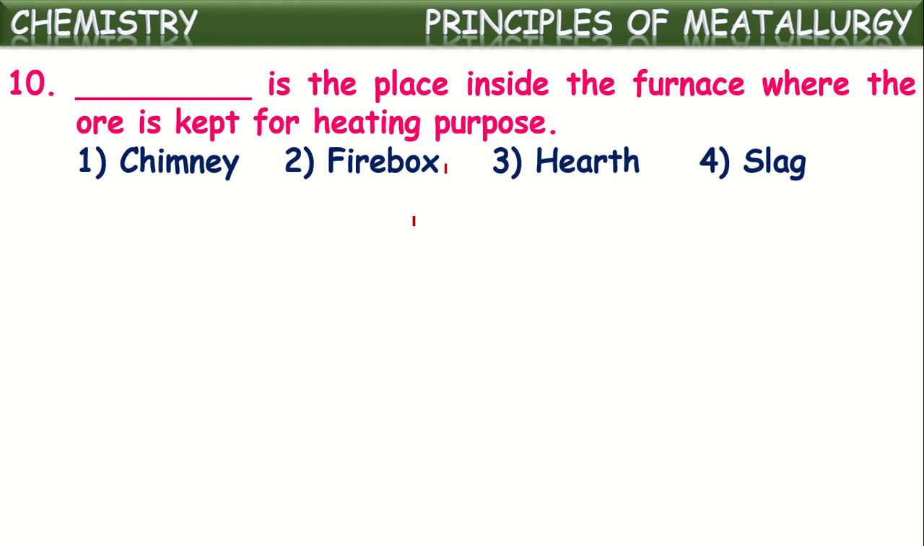Okay, and while the ore is being heated, certain waste gases will be produced. To exit these gases, the chimney is utilized. The waste gases produced in the furnace will be emitted out through the chimney. It is one more part. And the middle and main part we can say is the hearth, where the ore is kept for heating purpose. So the place in the furnace where ore is heated is called the hearth. Okay, next one.